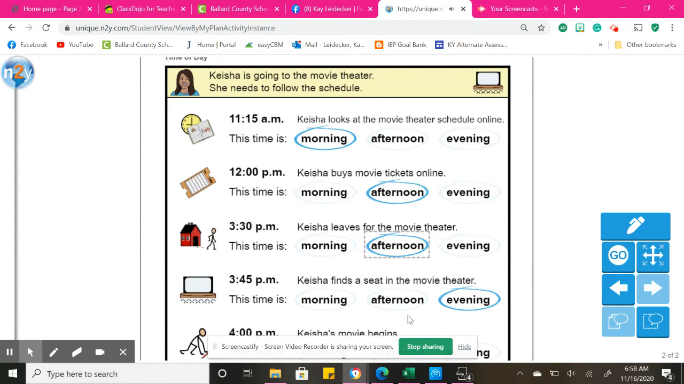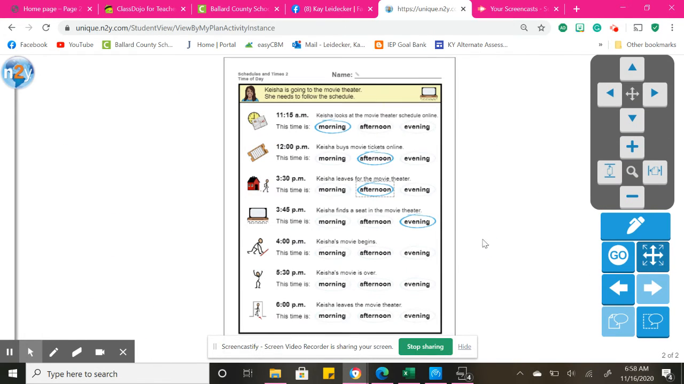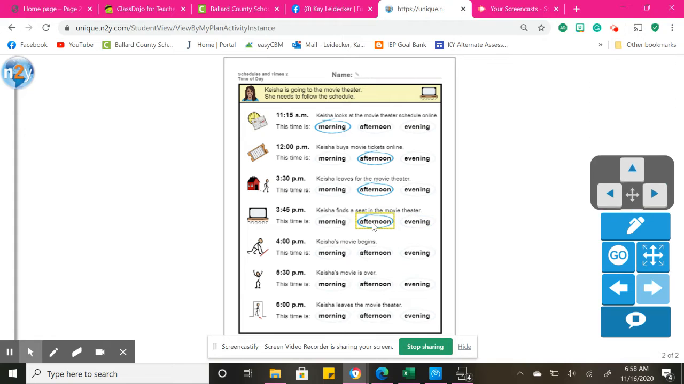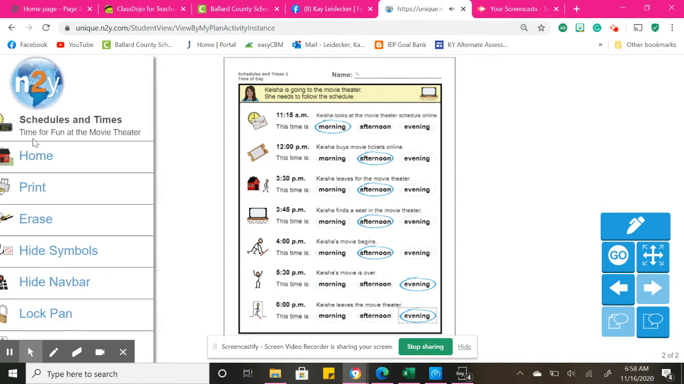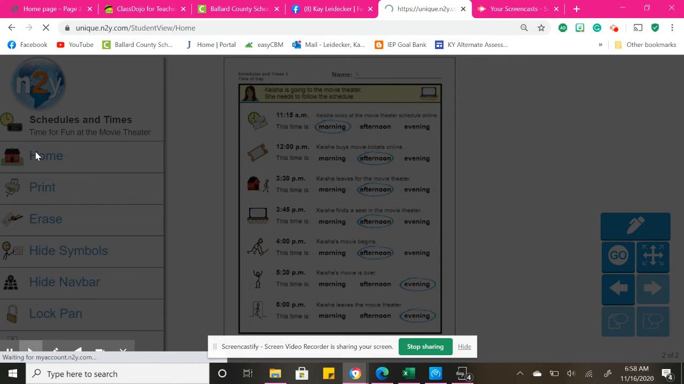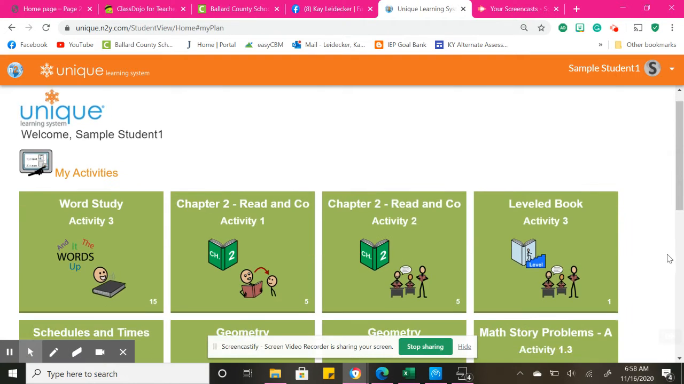And then we have Keisha finds her seat at the movie theater, and that would be in the afternoon. Keisha's movie begins. That would be 4 p.m. in the afternoon. And then 5:30, Keisha's movie is over. I would still say that would be evening. And then 6:00 p.m. would be evening. All right, so that completes your schedule and time box.